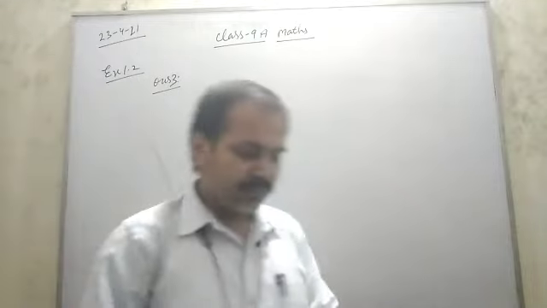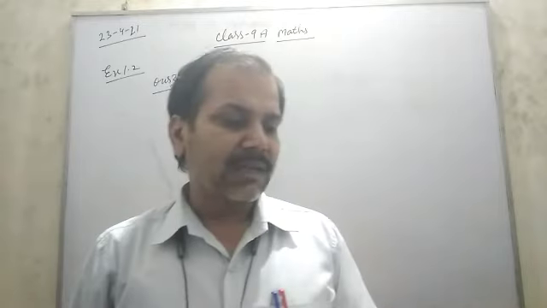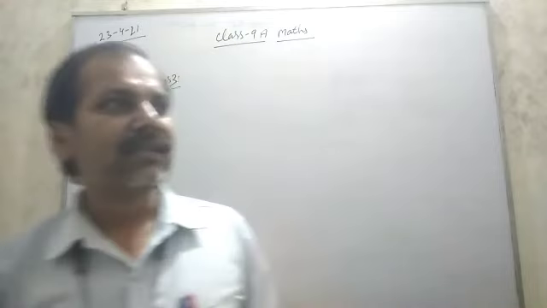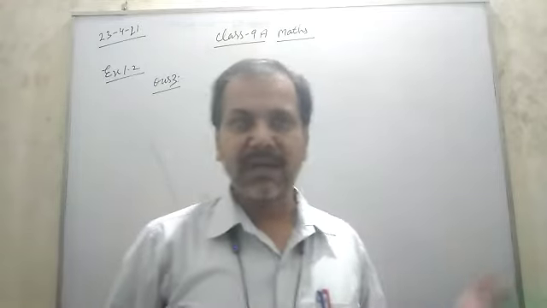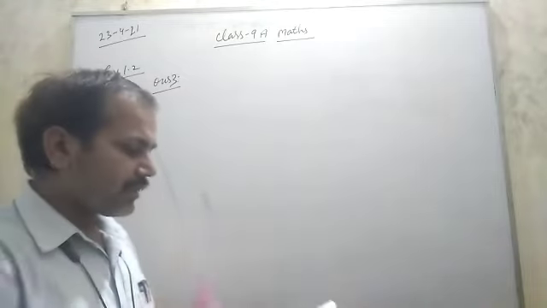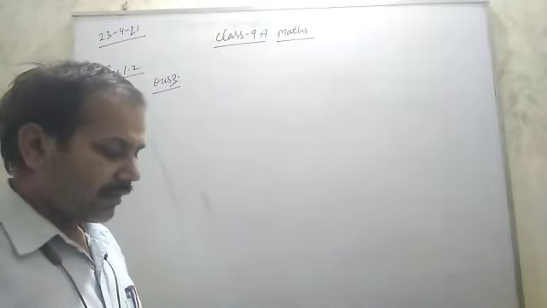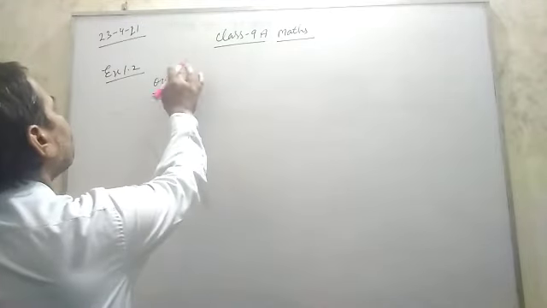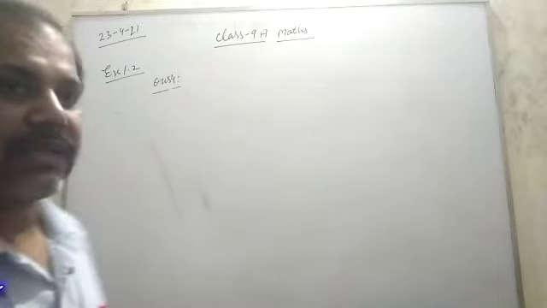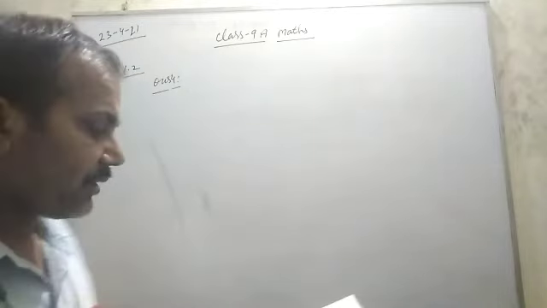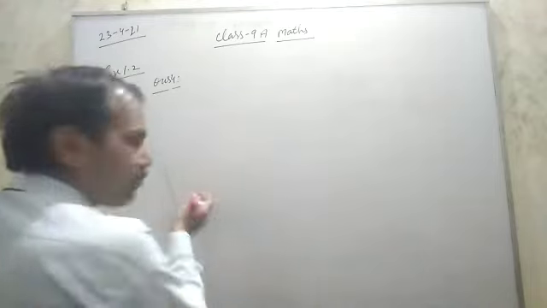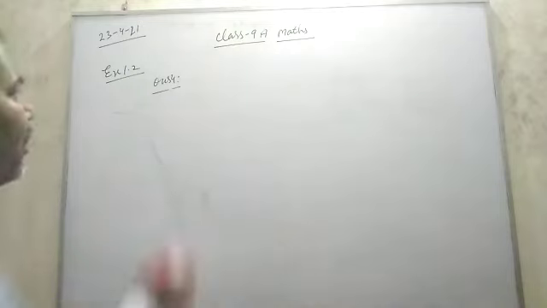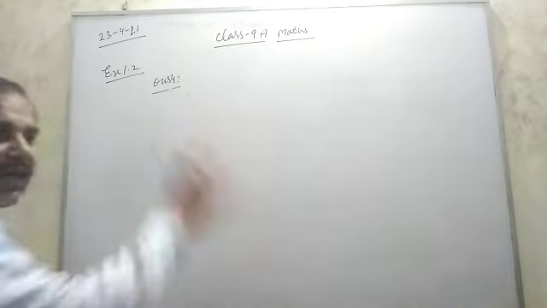Then question number 4, classroom activity: constructing the square root spiral. Square root spiral means you construct under root 2, 3, 4, 5 like that, so by that they will make a spiral. Clear? In previous videos I told you how to construct irrational numbers on the number line. Today also I discussed under root 2, 3 and like that 4, 5, 6 also.